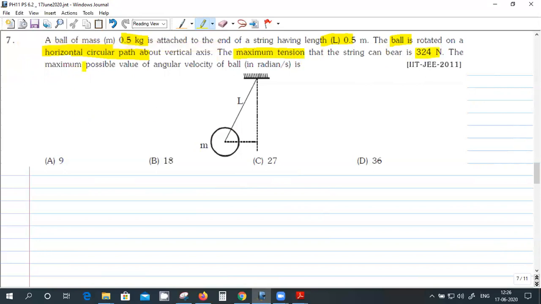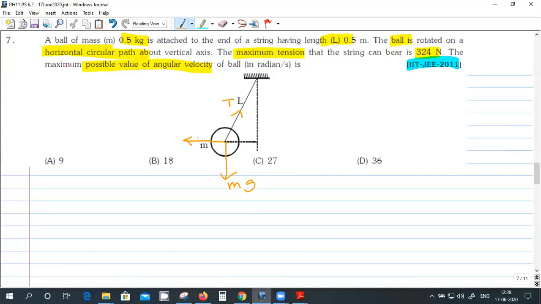Okay, this is a straightforward question, right? You have to draw the free body diagram. It's moving in a horizontal circular path, so it's a conical pendulum. So you have to draw the forces on the mass. This is the weight, and the tension T will be here. Okay, and there will be a centrifugal force.